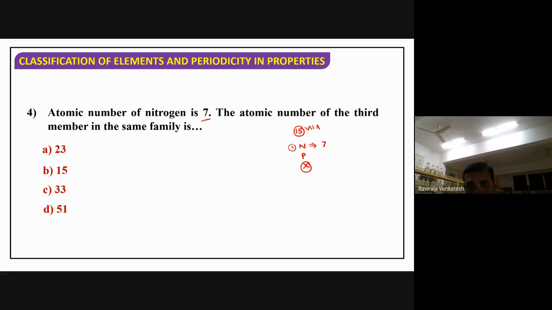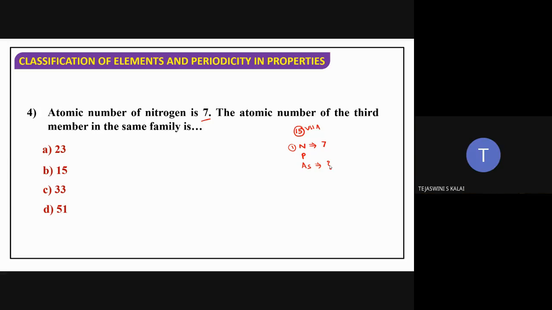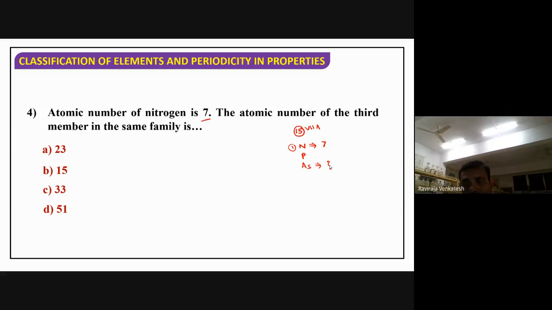Third, they are asking, what is the atomic number of the third? Third is arsenic. Okay, X I have taken, but X means unknown element. I have taken arsenic. Now they are asking what is the atomic number of this element. Understood my question here? The third member of the nitrogen family. So option C is correct. How did you get the answer? How to make the answer? Now tell me, if they give the atomic number of an element of the group, how to identify the atomic number of an element of the same group?